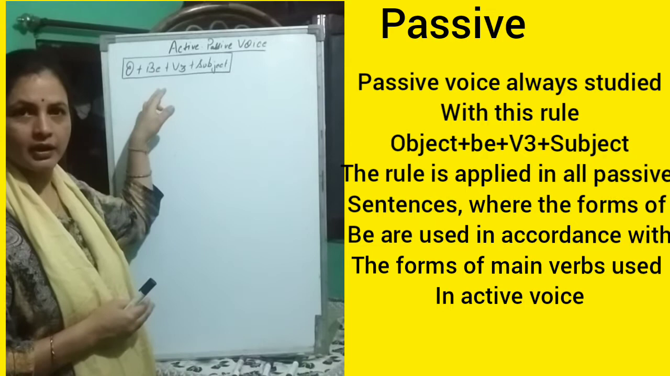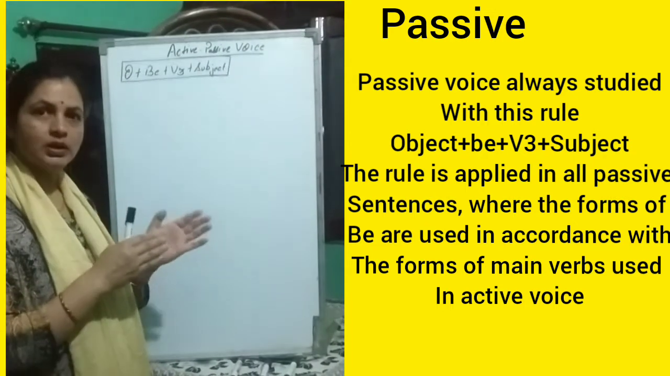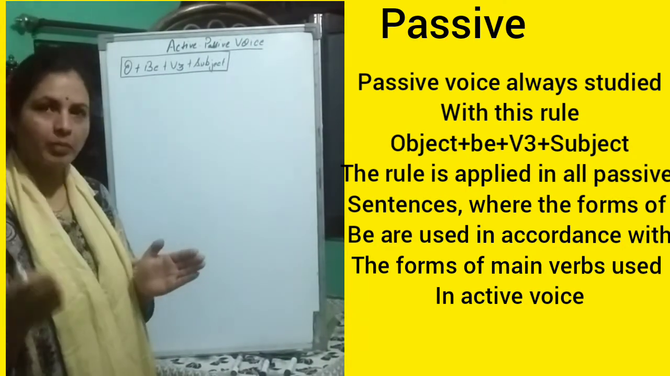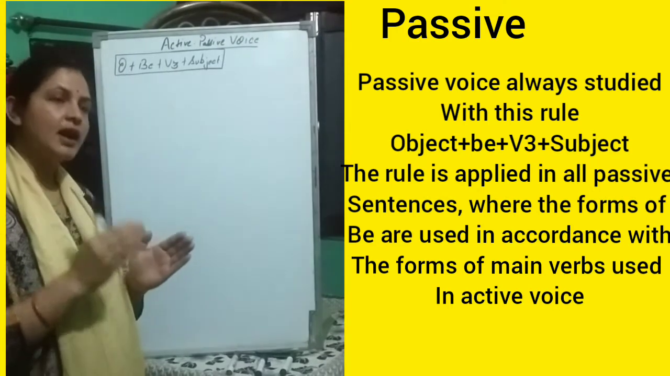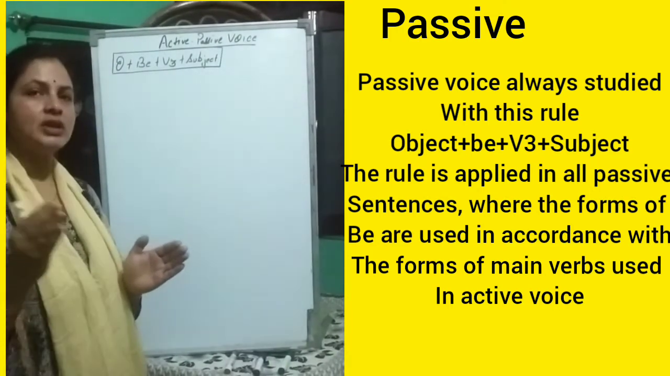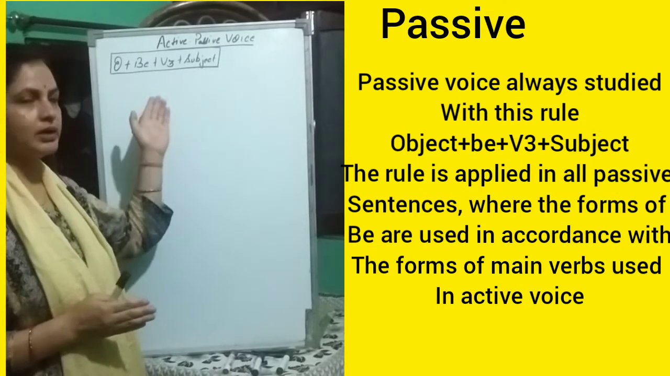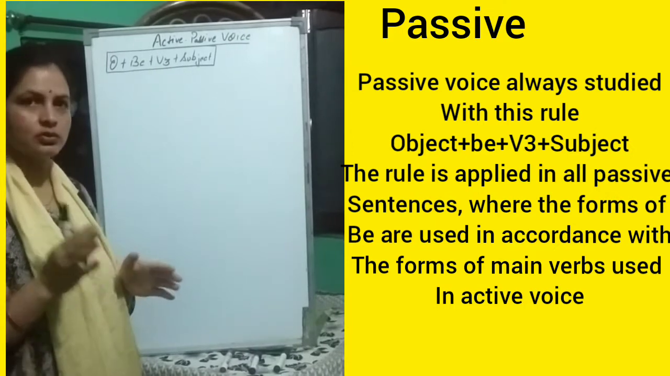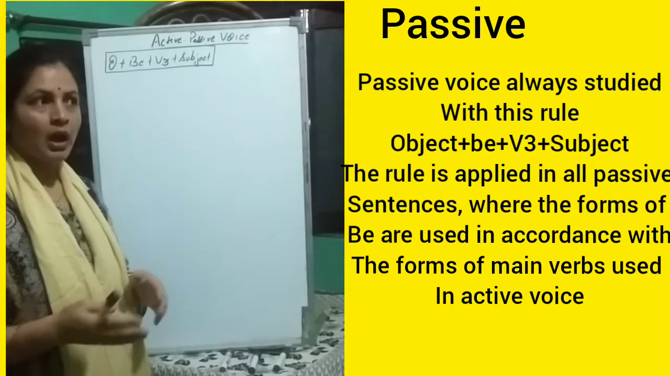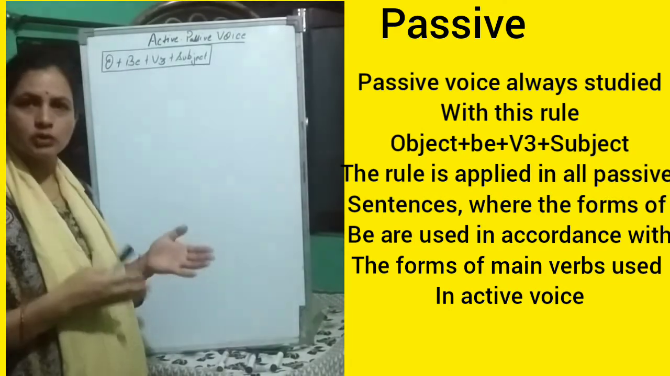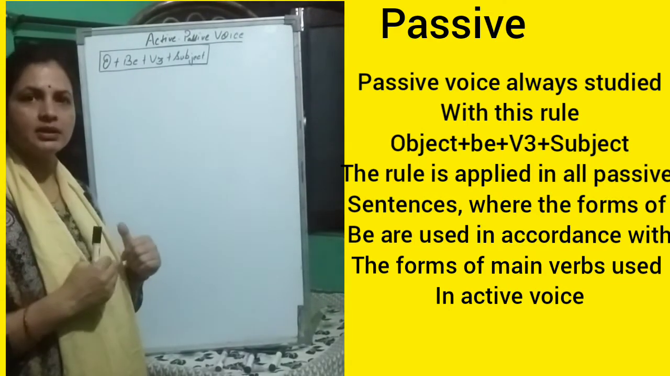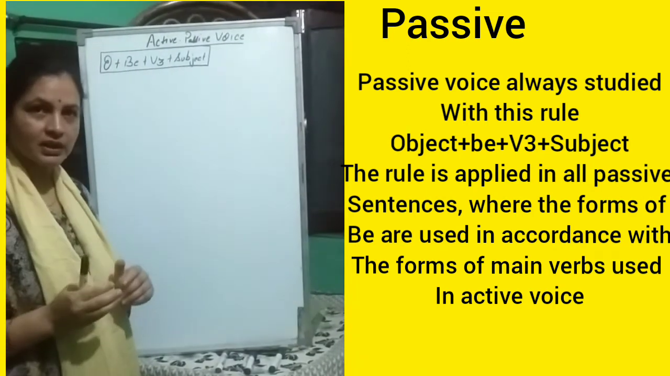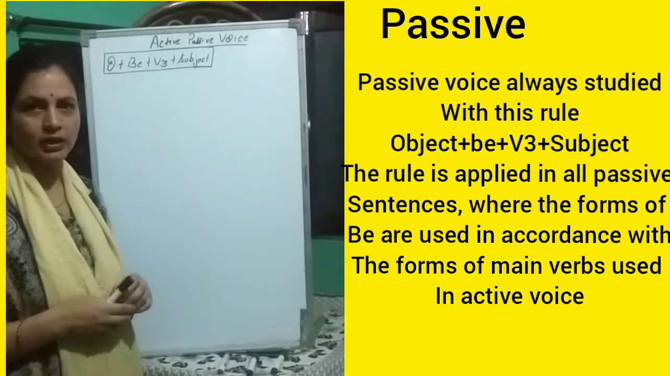This rule I have already discussed with you, and this rule is mandatory whenever you change active voice sentences into passive voice sentences. Whichever active voice sentence you change into passive voice, this rule is compulsory because it helps you to transform active voice sentences into passive voice sentences. Now children, in today's video I will be discussing with you how to transform active voice interrogative sentences into passive voice interrogative sentences.